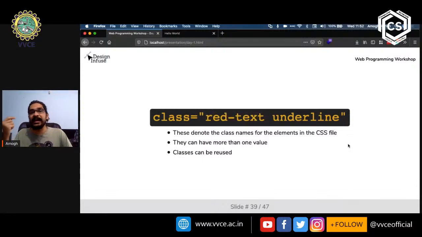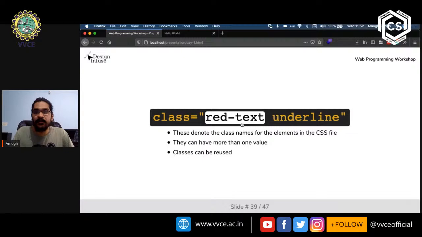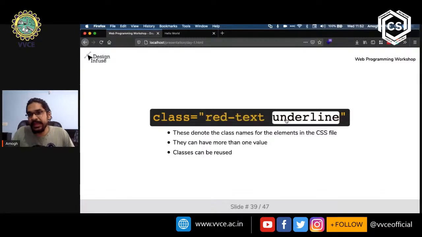Now it's important to know that class can have multiple values separated by a space. So in this example, we have red-text and we have underline. So we have two values: red-text and underline.